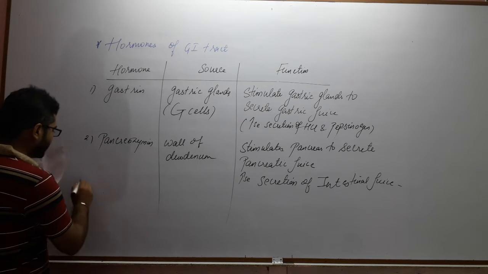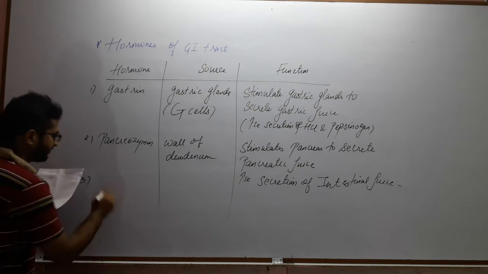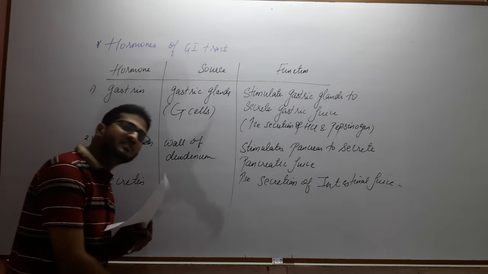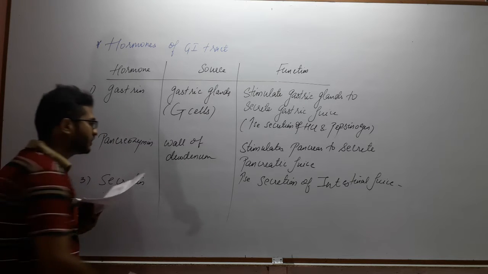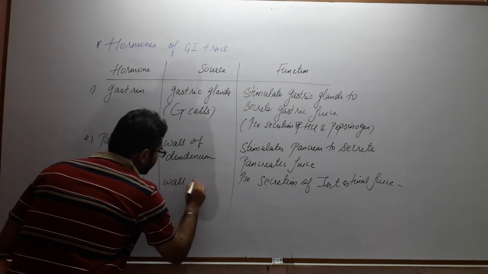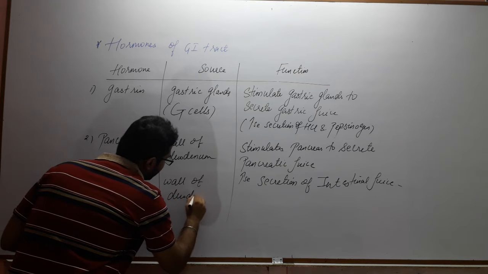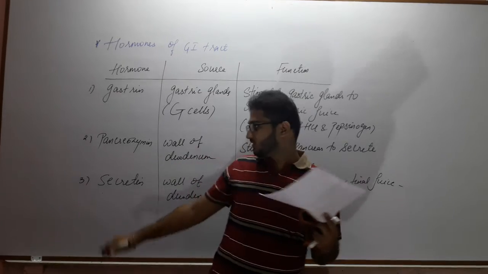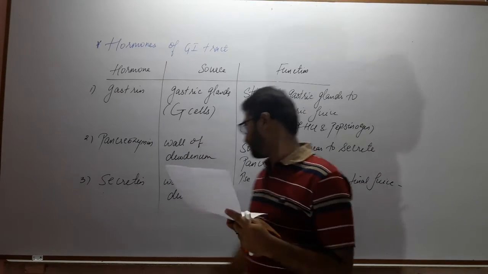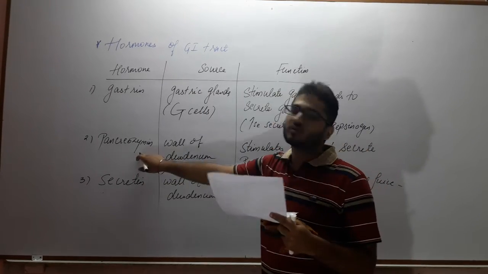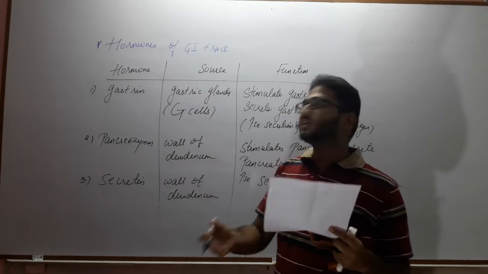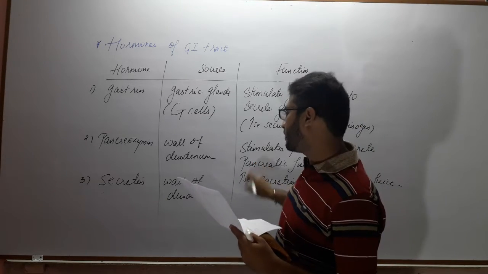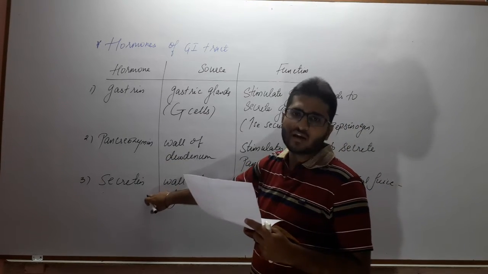Now let us discuss the third hormone, secretin. Secretin is again secreted by the wall of the duodenum. So the major hormones of the alimentary canal are secreted by the wall of the duodenum. In combination with pancreozymin, secretin increases the secretion of pancreatic juice as well as intestinal juice. So more or less the functions of both these hormones are similar.